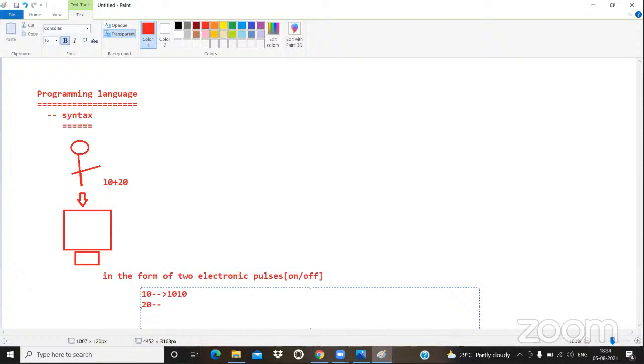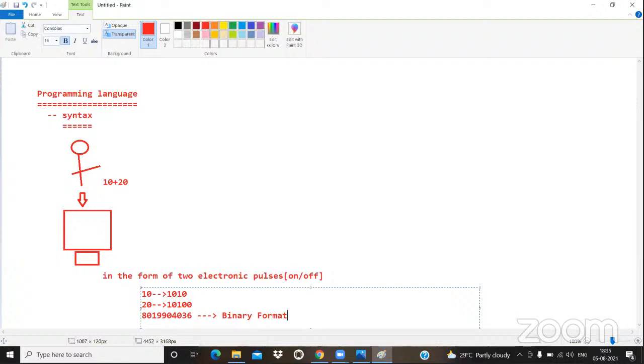For example, 20 is 10100. So each and everything we should convert into binary format. If it is a small number, no problem. For example, I want to give my mobile number as the input, 8019904036, to the machine. Then how can I give? First, we should convert this value into binary format.